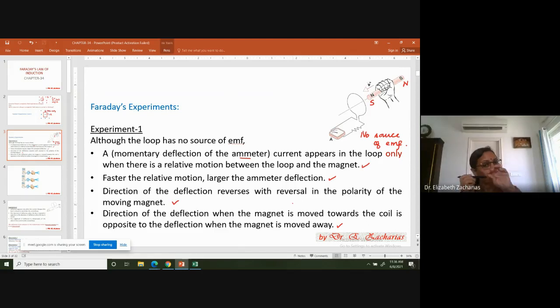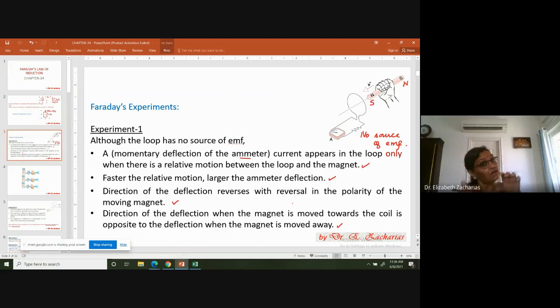And next thing is the polarity of the magnet also matters. Polarity means the direction of the magnetic field. Please remember, your bar magnet is a source of magnetic field. So the direction of the magnetic field is from the north to the south. So that means the direction of the magnetic field also matters.